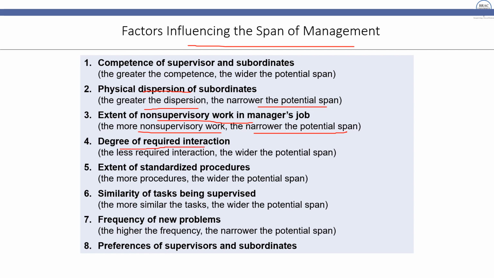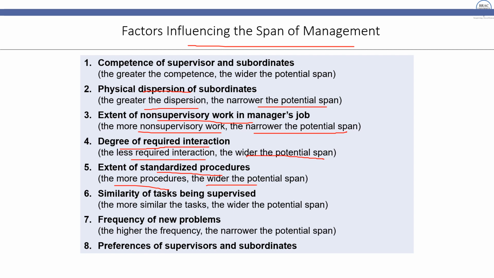Degree of required interactions. The less number of required interactions, the wider the potential span. So when you have no interaction at all, it gets more wideness within your structure. Extent of standardized procedures. If there are more procedures, it gets a wider span.